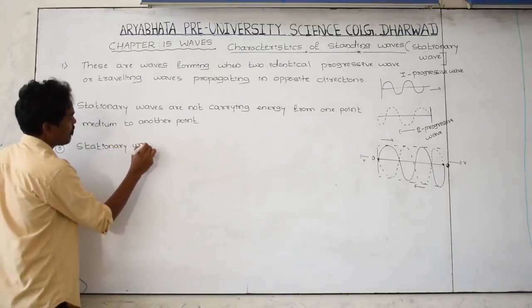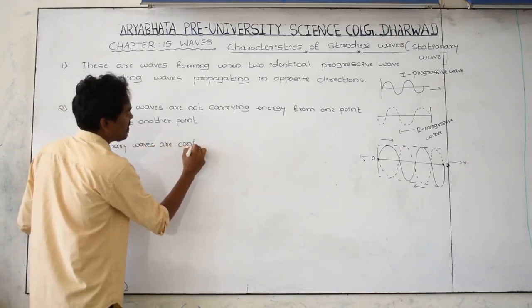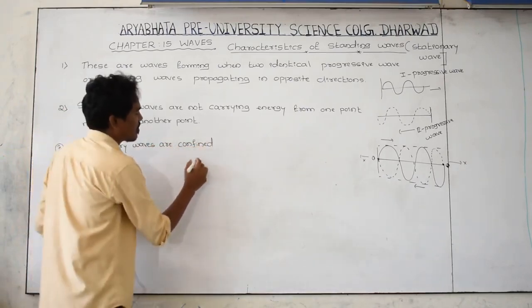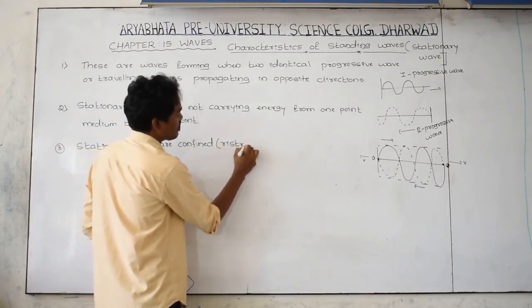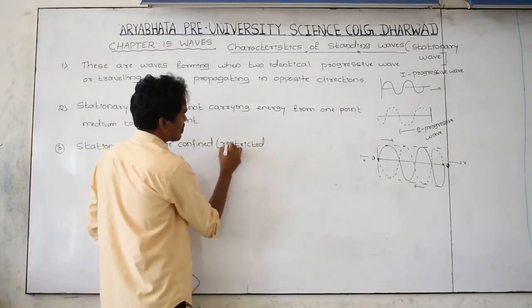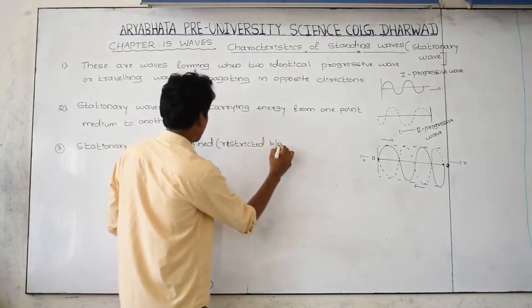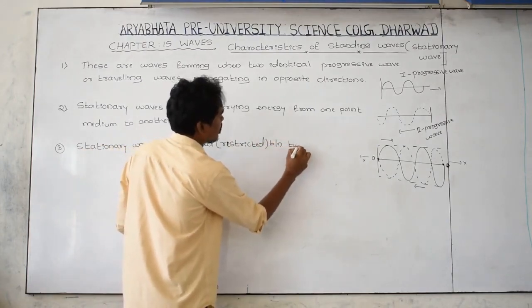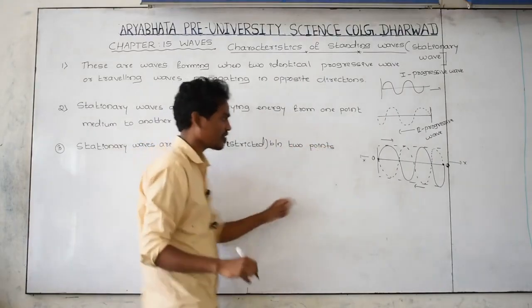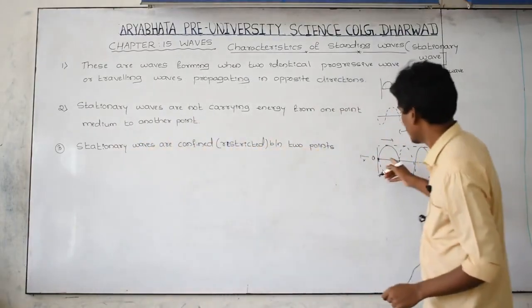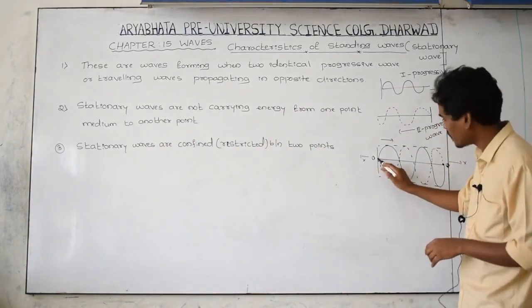Stationary waves are confined. Confined means restricted between two points of the medium. It means that this stationary wave is restricted, confined or stored between this point and this point.